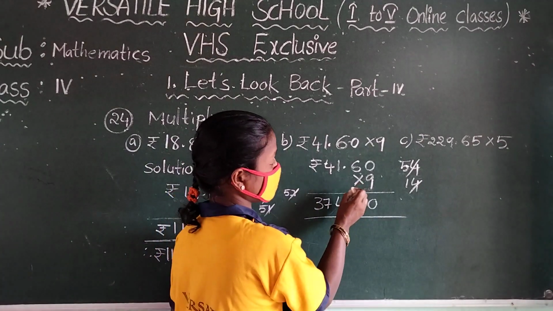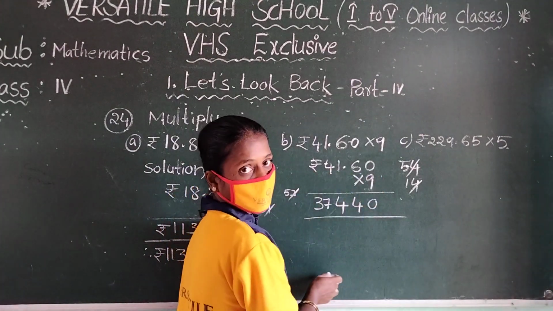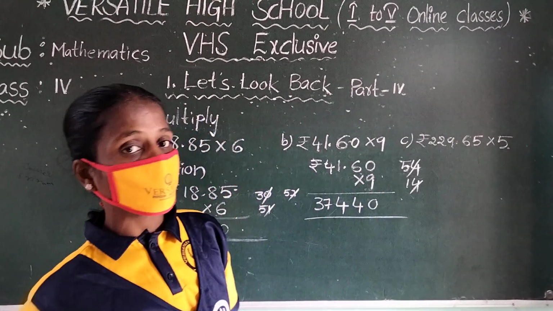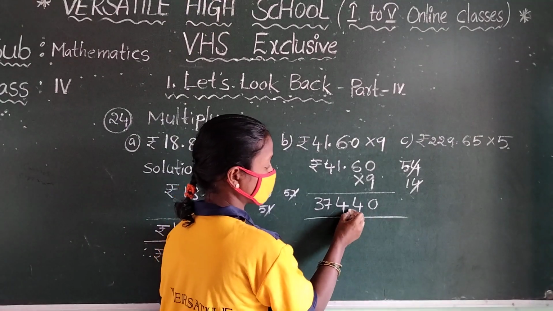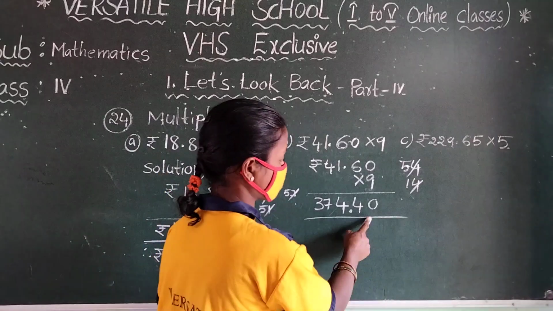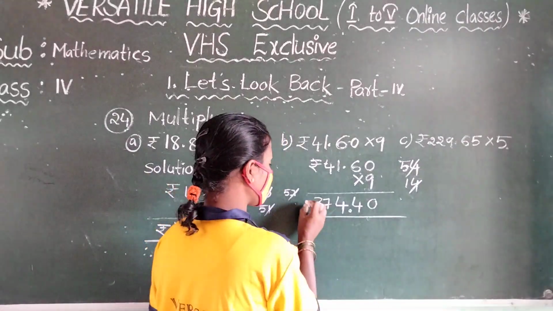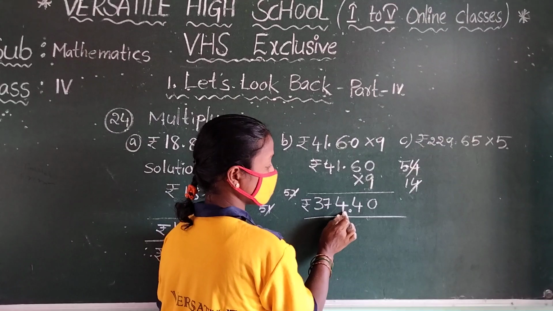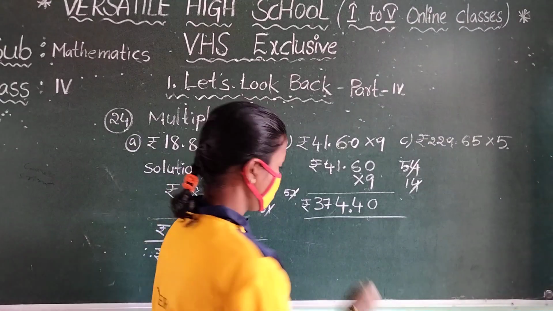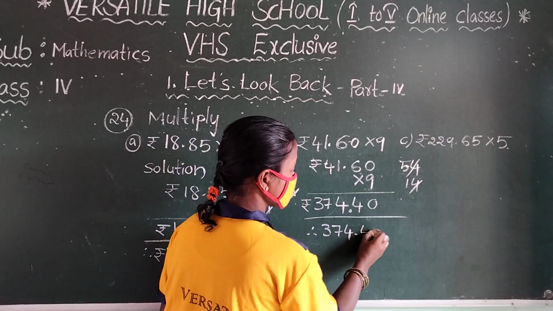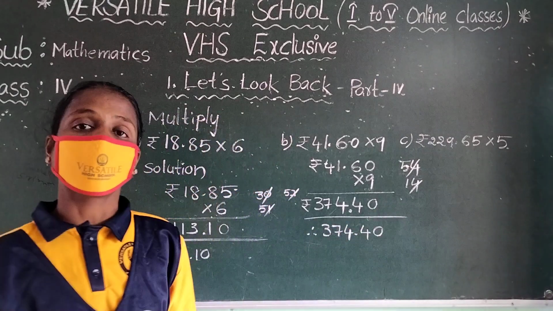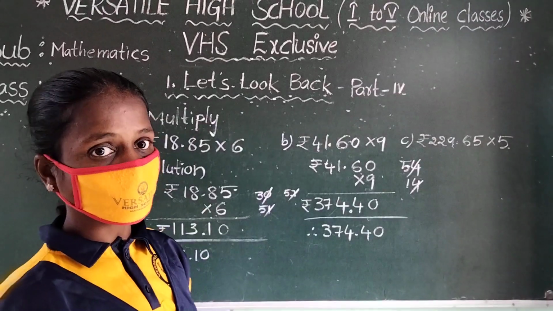So once observe that this is in rupees and paisa. Already you know that 1 rupee is equal to how many paisa? 100 paisa. So after the tens and hundred you keep that dot. That means 40 paisa. How many rupees? 374 rupees 40 paisa. Therefore, you write 374 rupees 40 paisa. This is our answer. Understood, children?